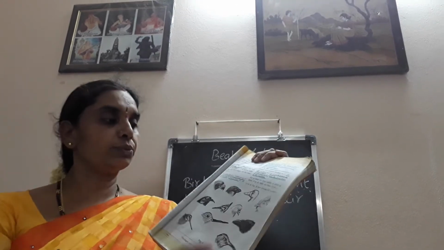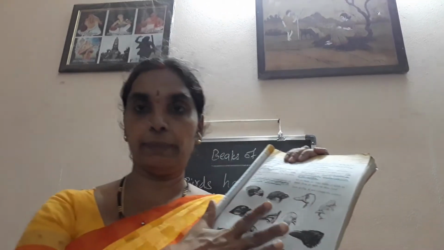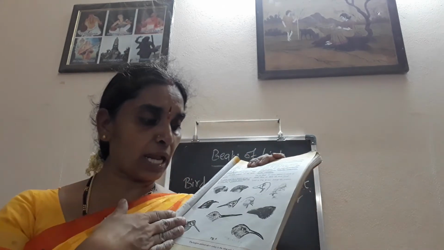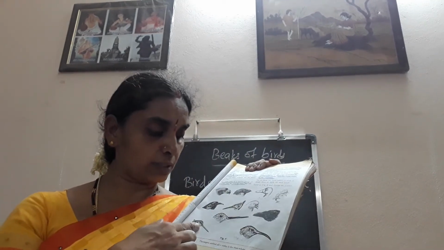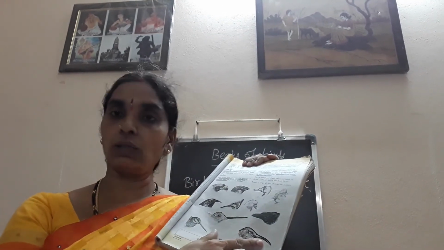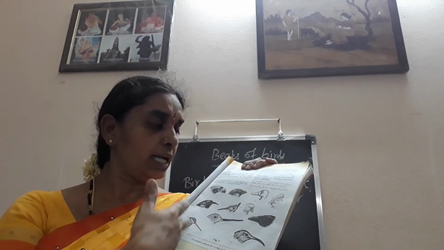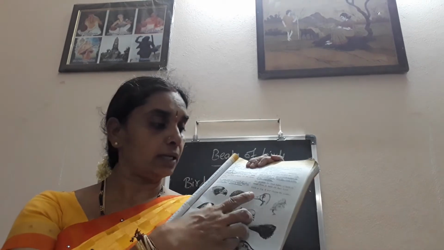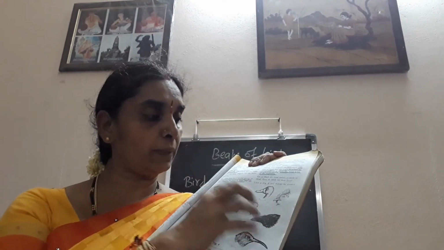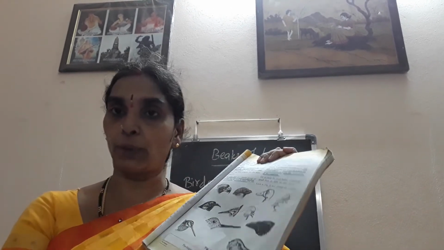Okay, children. So these are the names of different birds. So which type of beak they have? So this has long pointed beak. This has long curved beak. This long pointed beak. So hummingbird. Every bird, how the beak is. Duck has combed beak, and hen has short pointed beak.